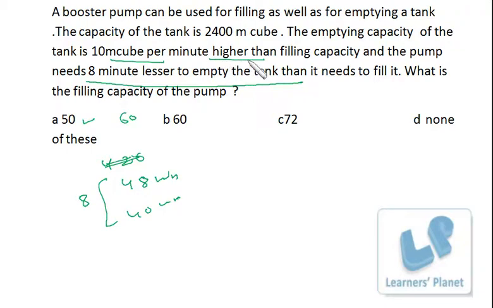Once again, the capacity of the tank is this, and the difference between the emptying capacity and filling capacity is 10 meter cube per minute, and the timing difference is 8 minutes. Right, you just go by option. 2400 divided by 50, you get 48 minutes to fill up the tank, and 2400 by 60, it takes 40 minutes to empty the tank, right? So in this case only we are getting the difference of 8 minutes. In the remaining cases we will not be able to get this difference. Okay, so not much paperwork is required.